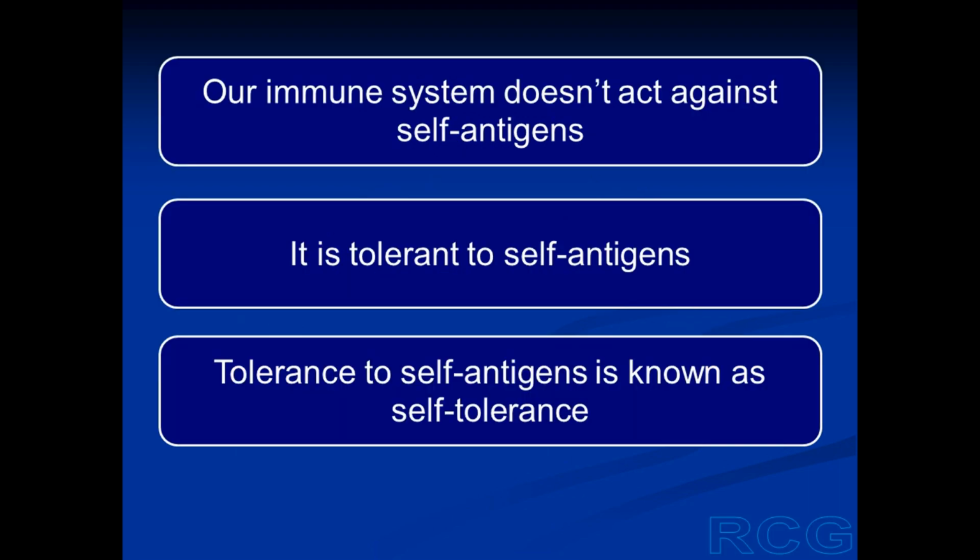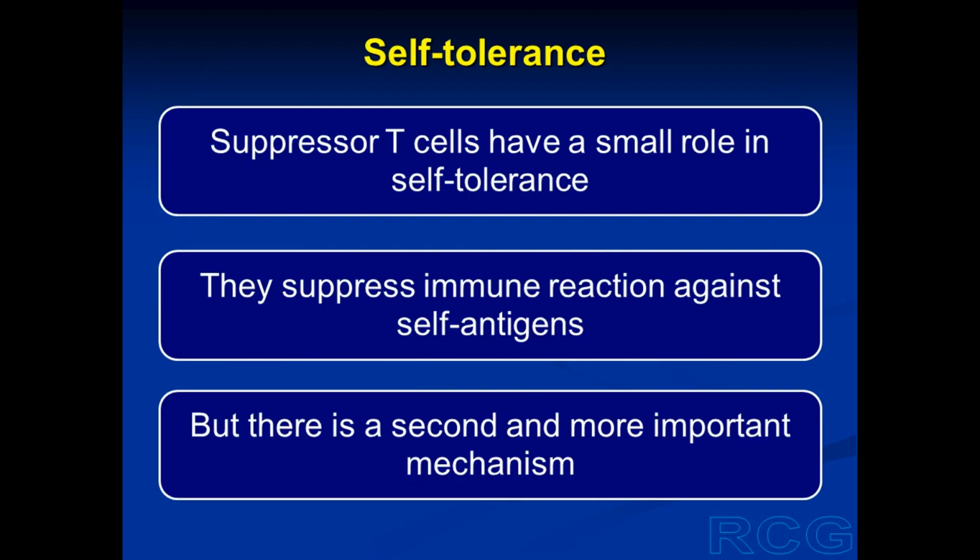Now, this property of our immune system not acting against self-antigens is known as self-tolerance. So, our immune system is tolerant to self-antigens. Even if it comes across self-antigens, it will not act against them. This self-tolerance is partly because of the action of a type of T cells known as suppressor T cells.